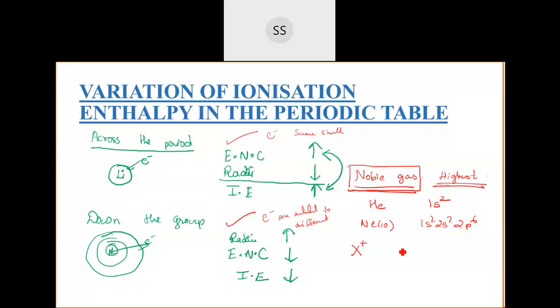So when I say ionization enthalpy is higher, that means that to remove the electron from that particular atom, so much energy has to be supplied.